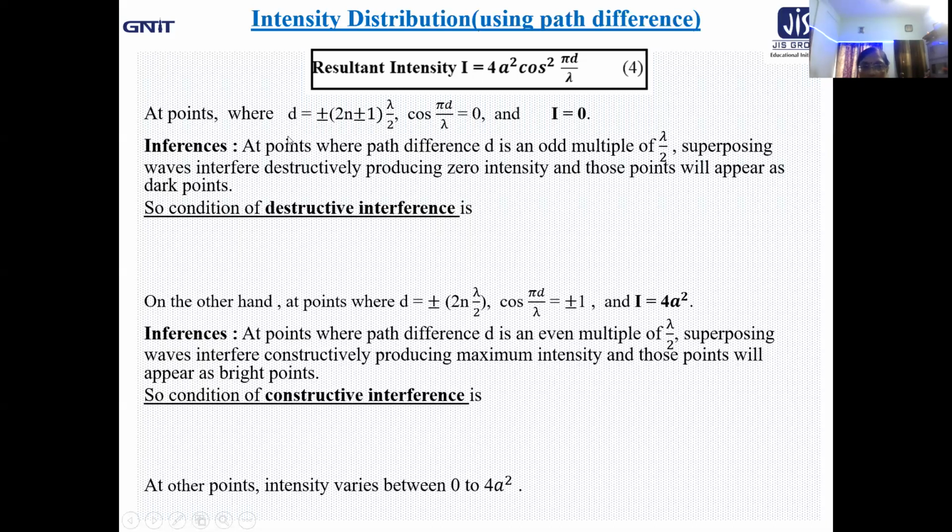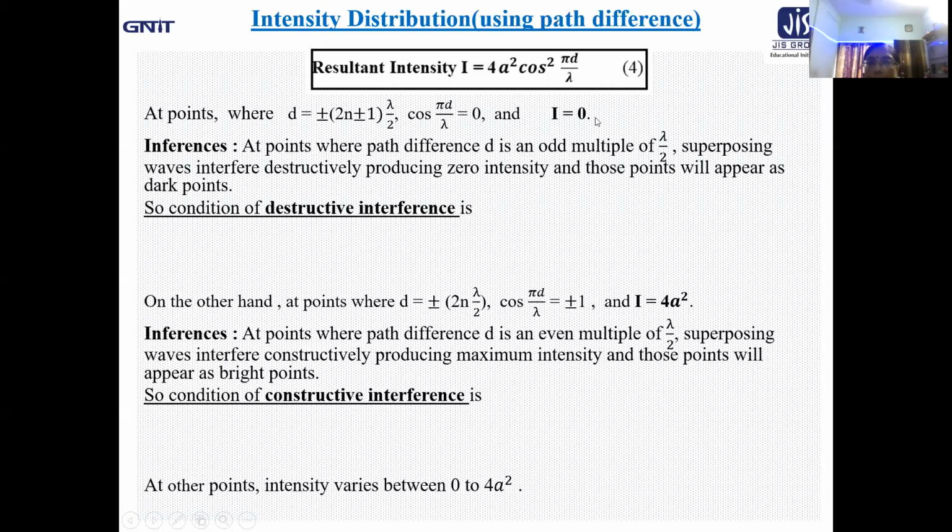Now take a look at points where d, the path difference, is expressed as (2n plus minus 1) lambda by 2. That means an odd multiple of lambda by 2. What about this factor? Cos pi d by lambda will come out to be 0. That means intensity will be 0 according to equation number 4.